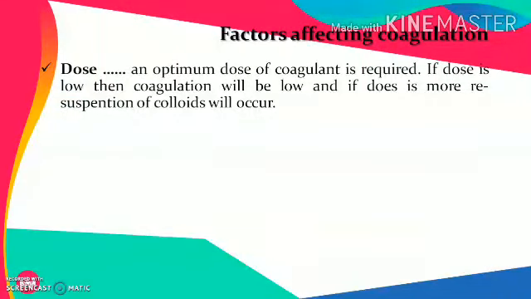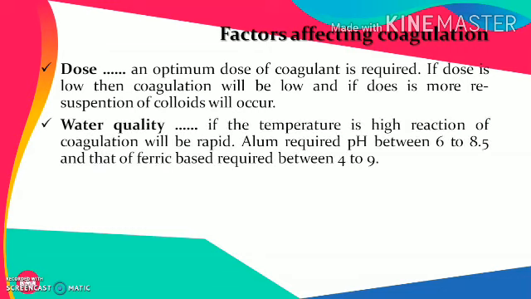Factors affecting the coagulation. The most important is the dose. The dose given for the coagulation should be optimum in nature. Optimum means it should not be too less or greater than expected. It should be such that it will result in the best possible coagulation. If the dose is low, then coagulation will be very low, and if the dose is more, then resuspension of colloids will occur because of the destabilization of the forces.